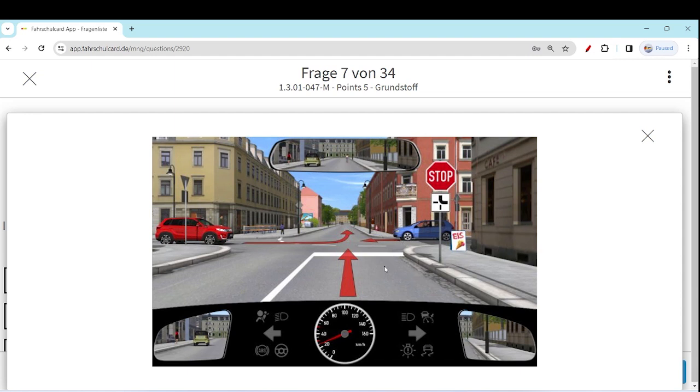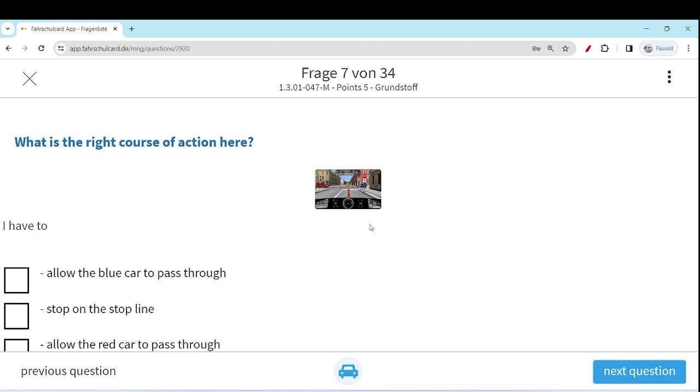Now the competition is between us and the red SUV, and you can see the red SUV is trying to take the left turn and we are going straight. So we will have the priority because we are going straight, and then the red SUV can take the left turn. So what is the right course of action here?